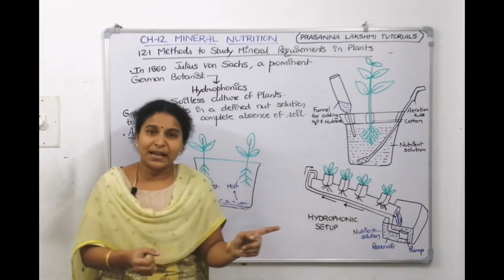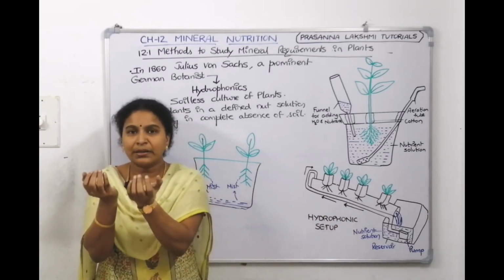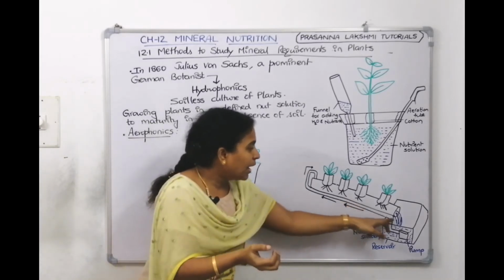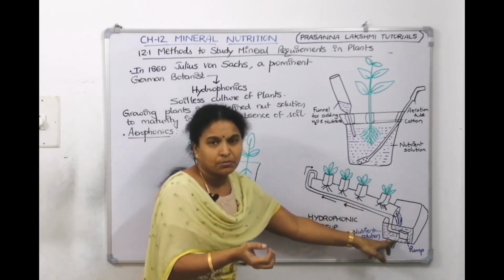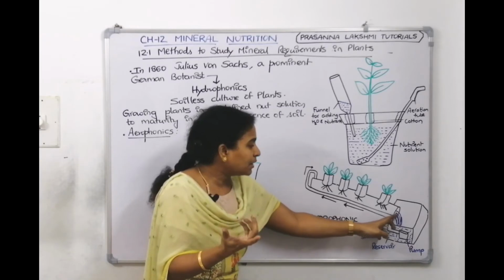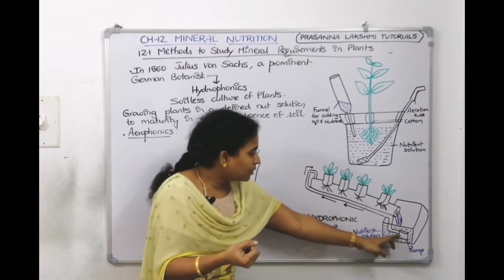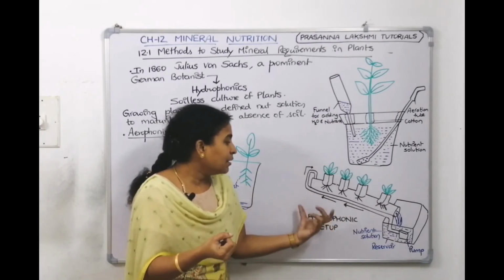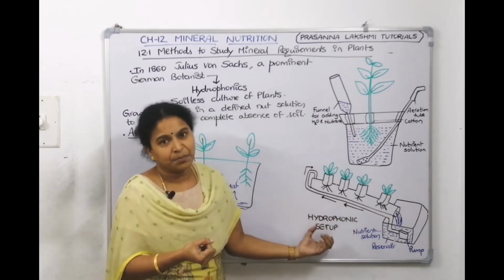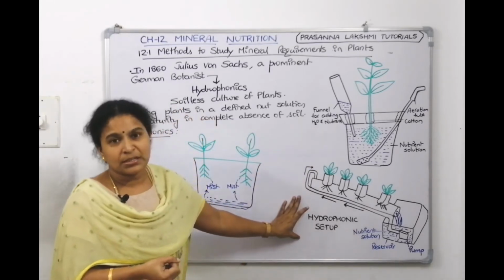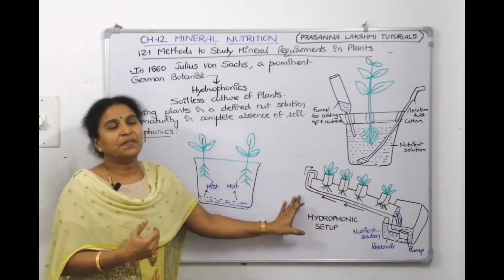Whatever additional excess nutrients are there, since you kept the tube in a slightly inclined manner, all the waste medium comes and collects in the nutrient solution again. Again the pump will pump the nutrients in this manner. So this is a commercial hydroponics setup. Understood, children? This is an experimental setup and this is a commercial setup. So take a screenshot. We will continue.